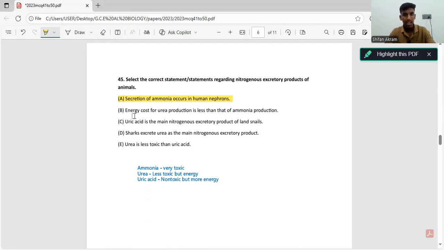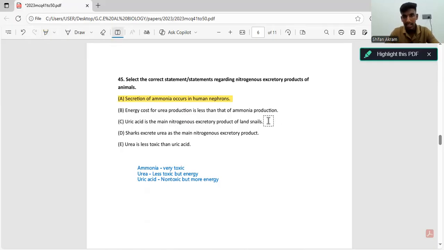Second statement, energy cost for urea production is less than that of ammonia production. Now, ammonia is very toxic, but it doesn't require energy to produce. But urea is less toxic, but it requires energy to produce. So this statement is wrong, because urea production requires more energy than ammonia production. And the third statement, uric acid is the main nitrogenous excretory product of land snails. Yes, this statement is also correct.